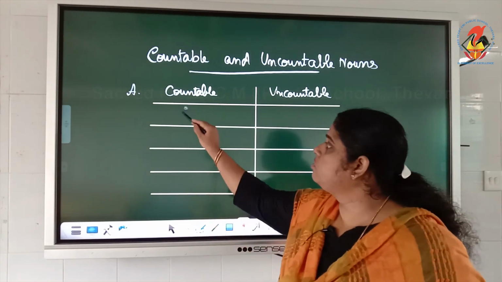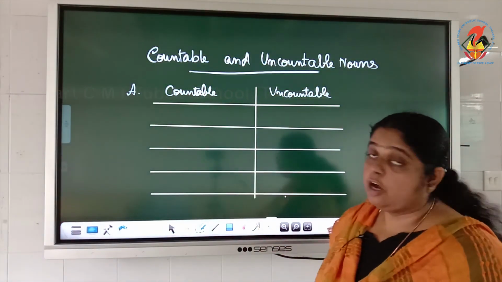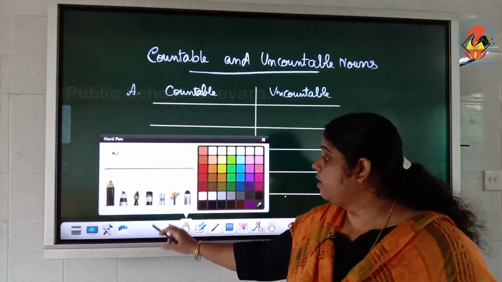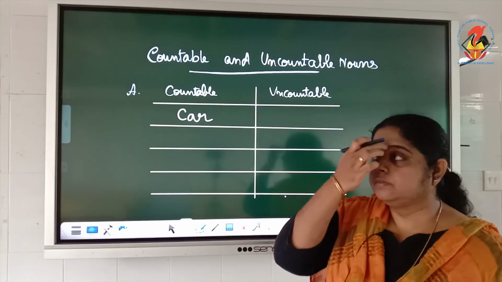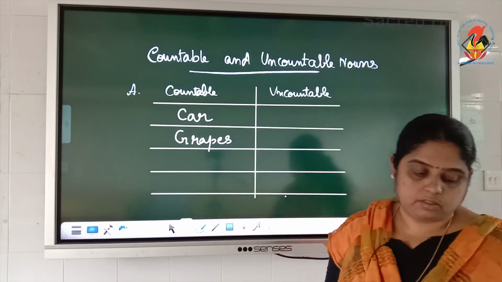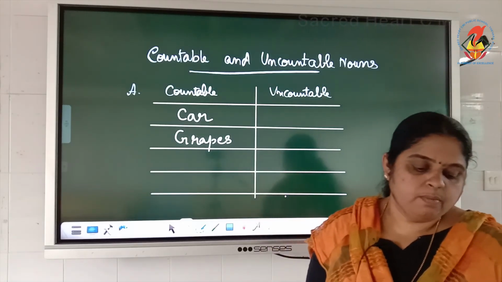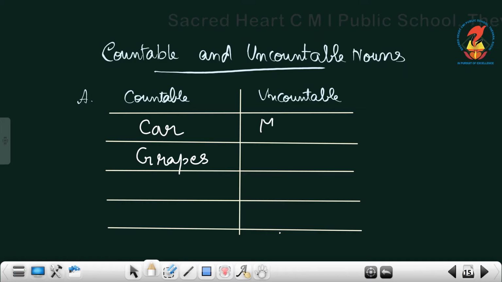Yes, it's countable. You can count the cars. So, you can write car is a countable noun. Then, what about grapes? Yes, grapes are also countable. How many grapes are there in a bunch? You can count it. Then, what about milk? Is milk a countable noun? No, it's uncountable. Milk is uncountable.